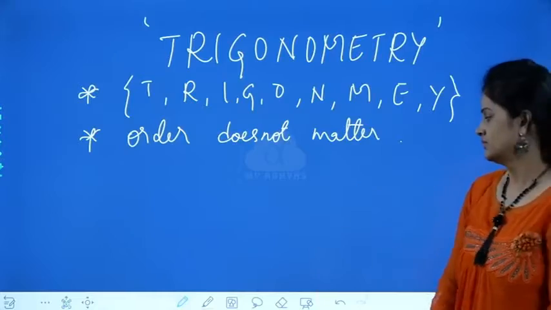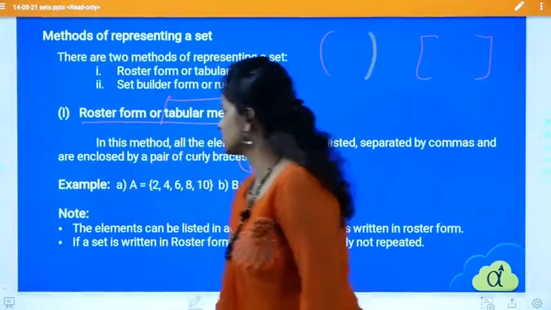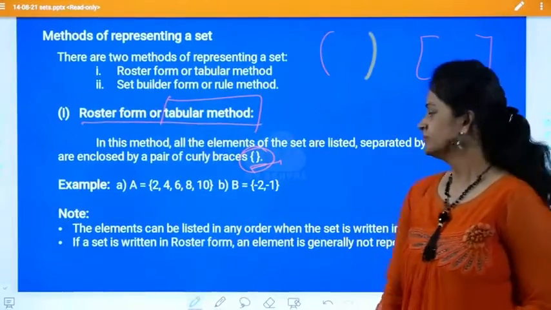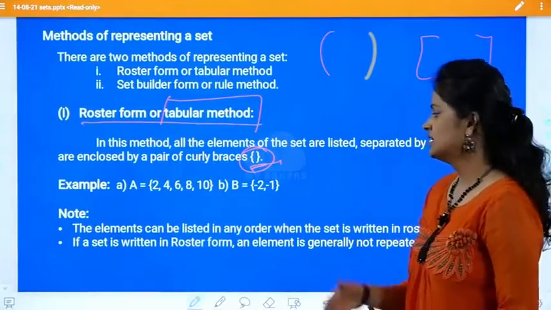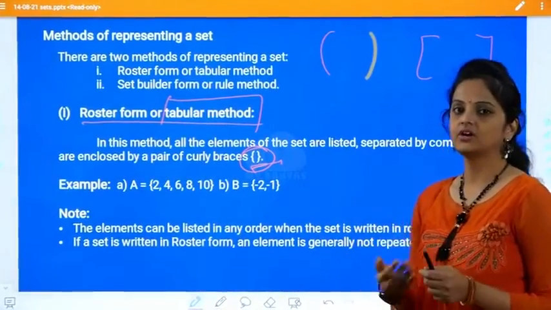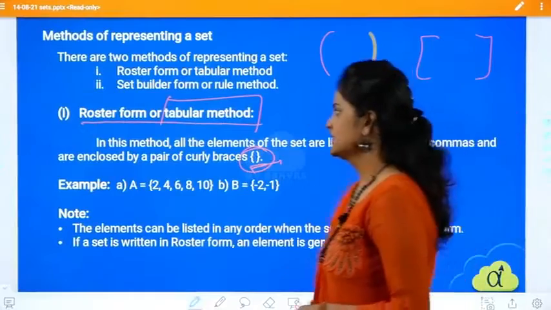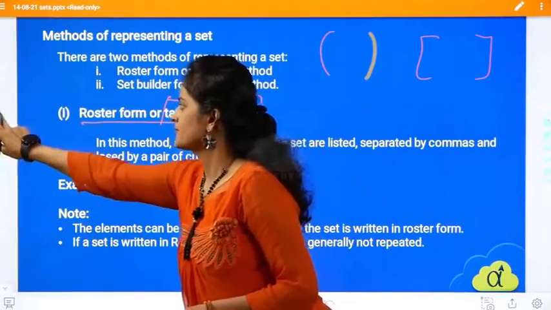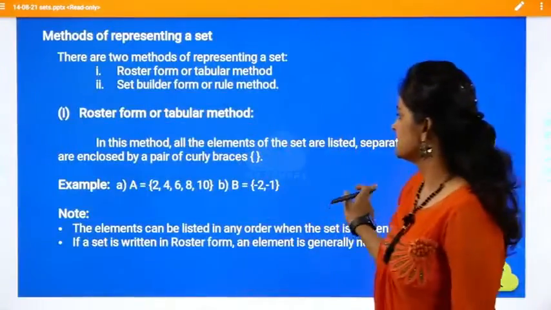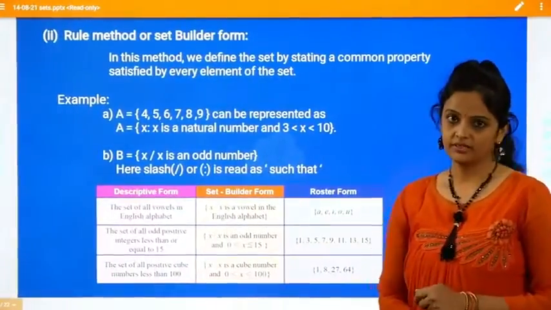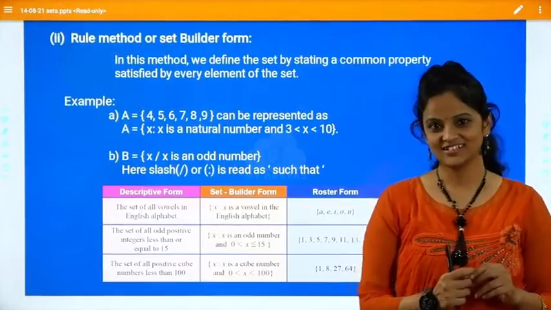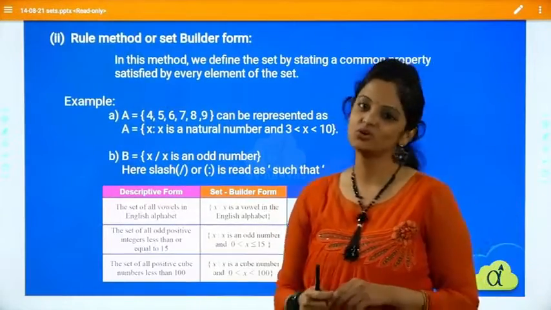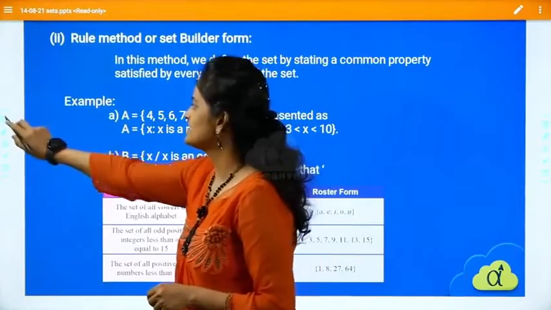Got it? Okay, let's go back to the concept. That is what is written here: order won't matter and you are not repeating the alphabets. Next method is set builder form. Let's see the next one. The second method here is rule method, or set builder method.